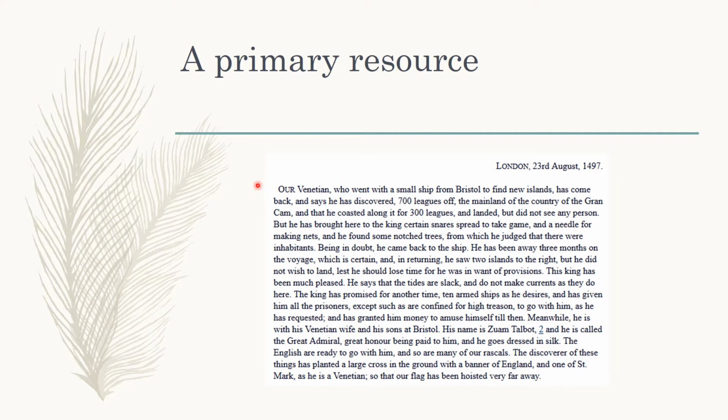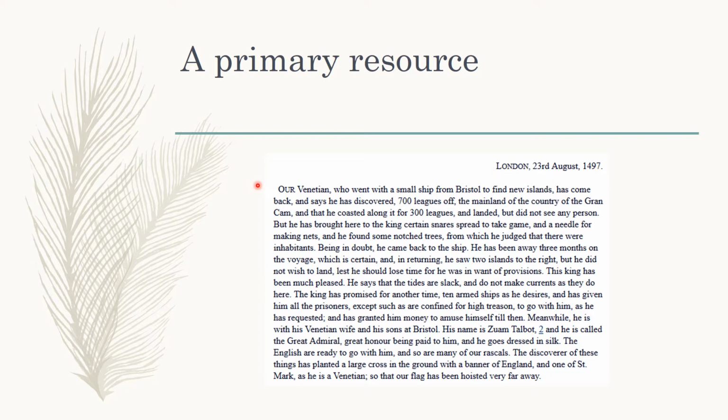Meanwhile he is with his Venetian wife and his sons at Bristol. His name is Master Talbot, and he is called the Great Admiral, great honor being paid to him, and he goes dressed in silk. The English are ready to go with him, and so are many of our rascals. The discoverer of these things has planted a large cross in the ground with a banner of England and one of St. Mark, as he is a Venetian, so that our flag has been hoisted very far away.